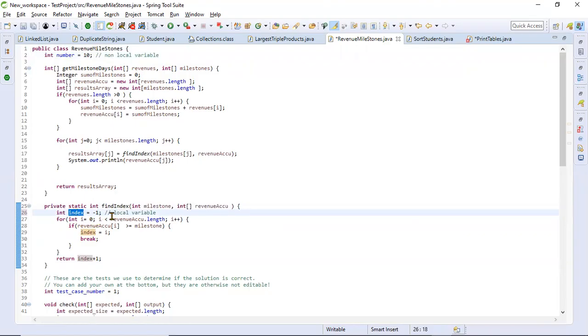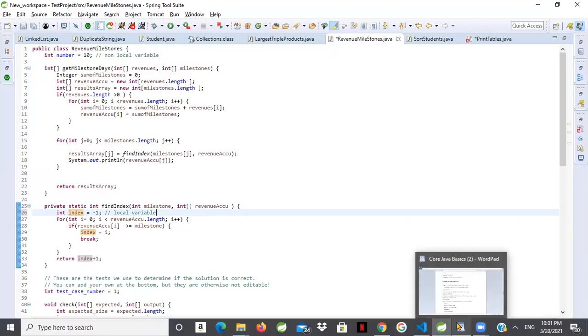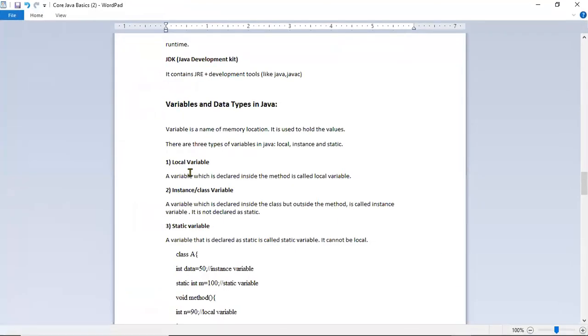So here index is the local variable, and here number is the non-local variable because it is not declared or defined inside the method. That is called a non-local variable, a class variable. This is a local variable. Do you get what I'm saying? Yeah, I got it now. Okay. Selam, are you clear? Yeah. I'm just comparing and seeing. Okay. Now next one.